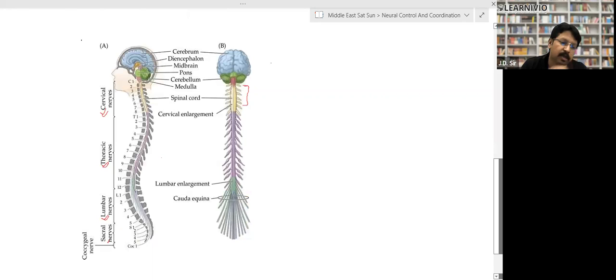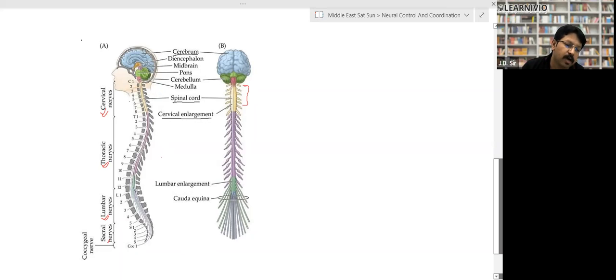Look, here, this brain part belongs to the central nervous system. The backbone, the spinal cord, belongs to the central nervous system. So there are two things which belong to it, the cerebrum and the spinal cord. Again, there are certain nerves which originate from the brain. They are called cranial nerves. Look, these are the cranial nerves. They originate from the brain. And the rest of the nerves are called spinal nerves.